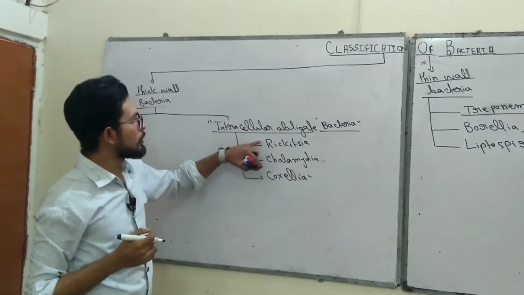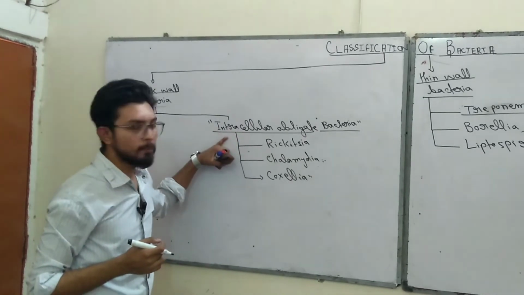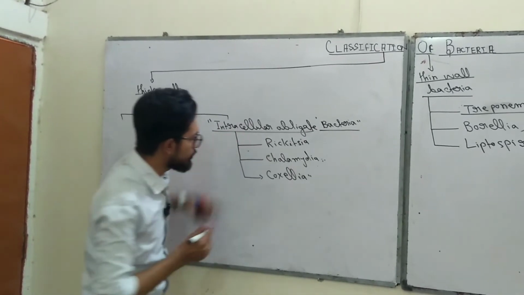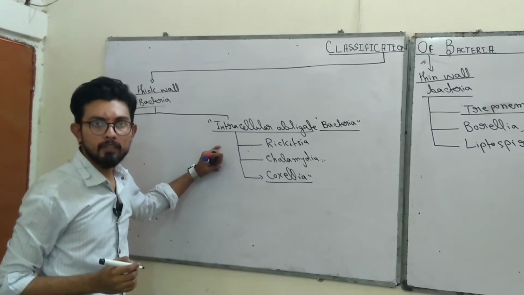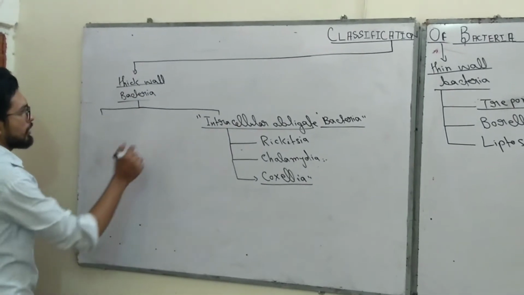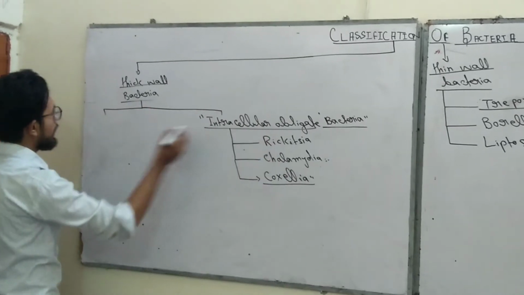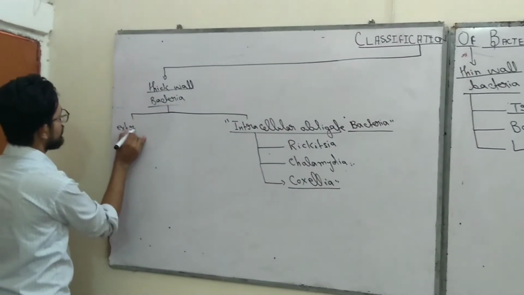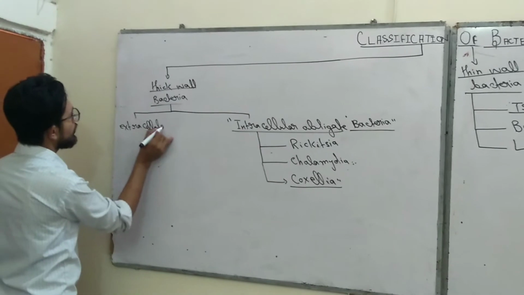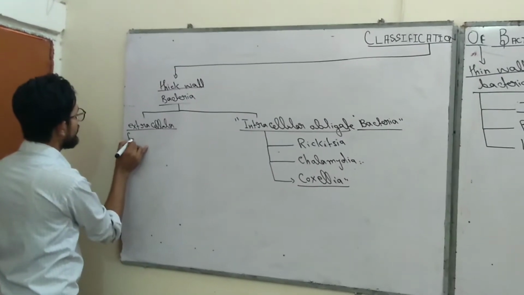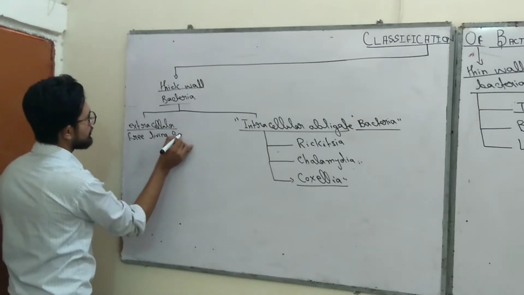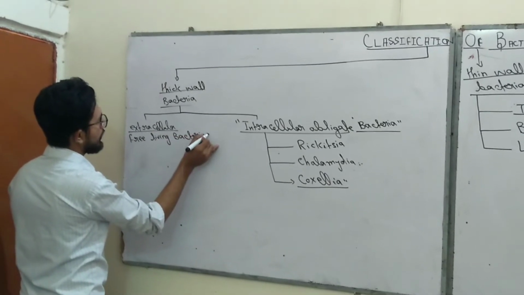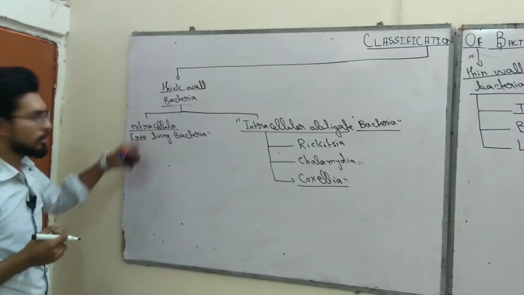In many books there are only two bacteria, but some books also list Coxiella as intracellular obligate; they cannot survive outside the living cell. Thick walled bacteria are divided into intracellular obligate and extracellular, or free living bacteria. It is the largest class of thick walled bacteria.